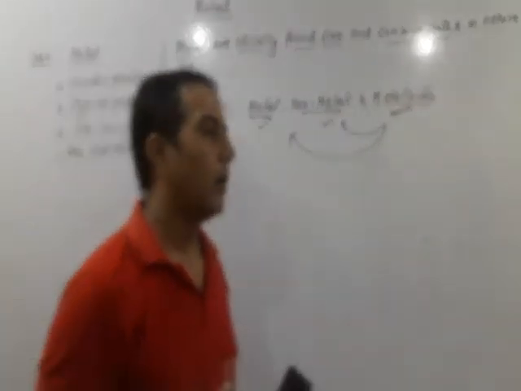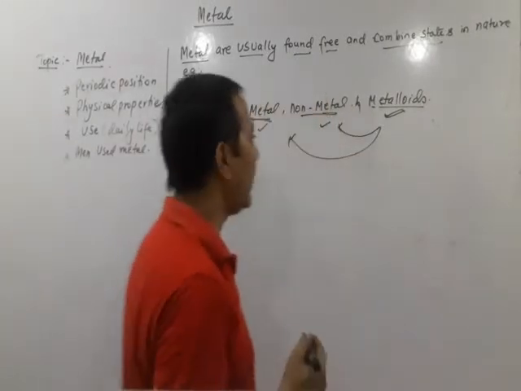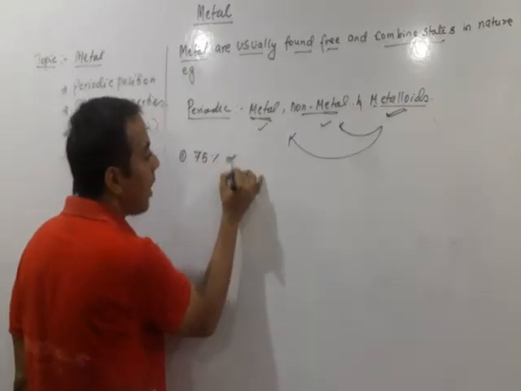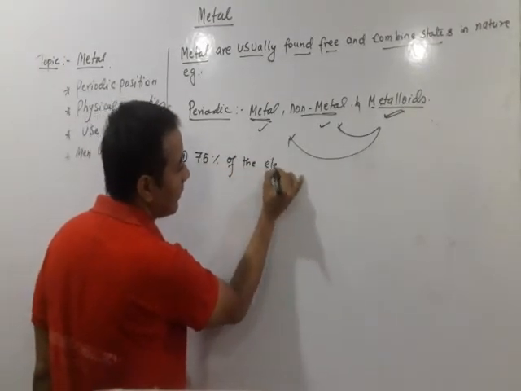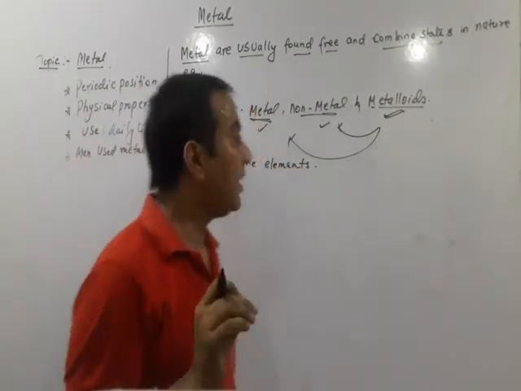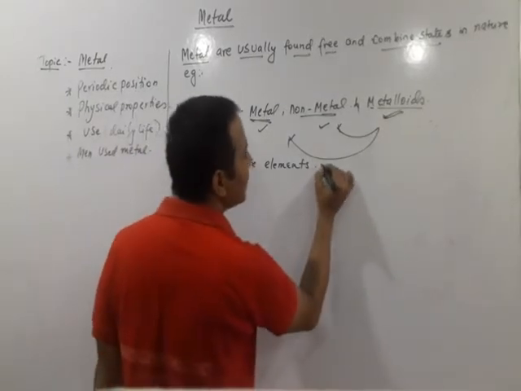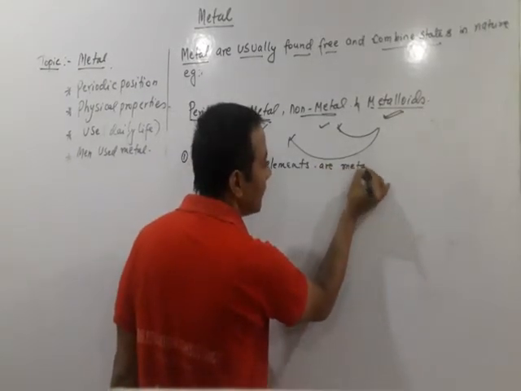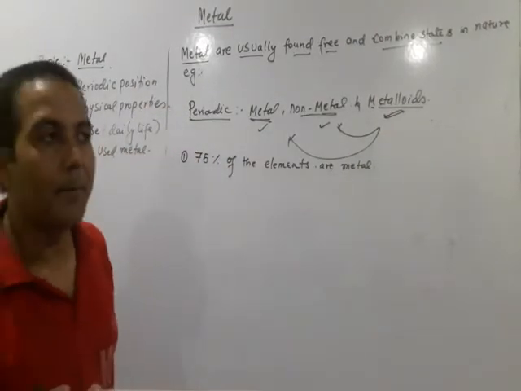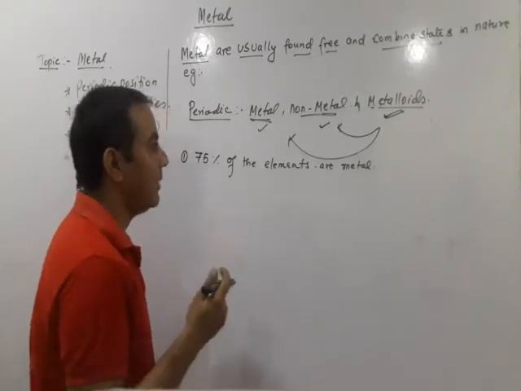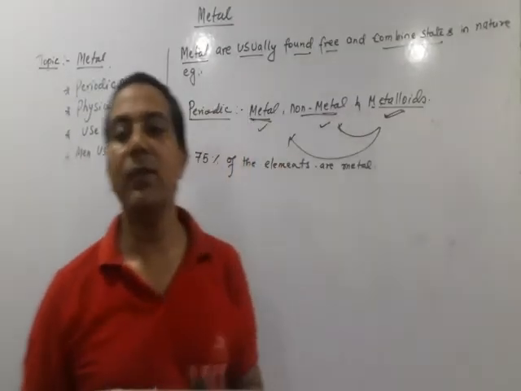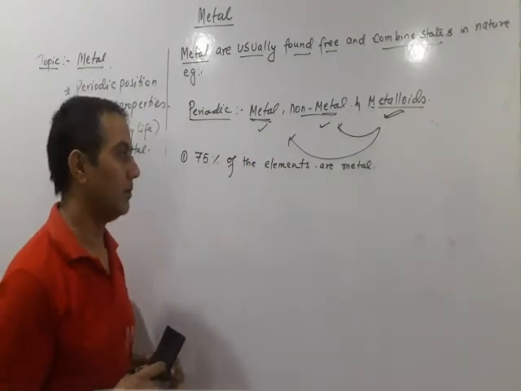So if we see the periodic table, we find that 75% of the elements are metals, among the known elements, we are not saying all. 75% are the metals.